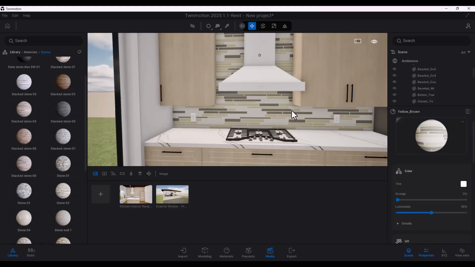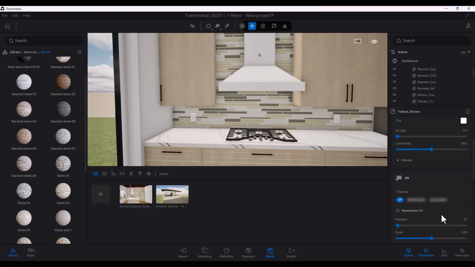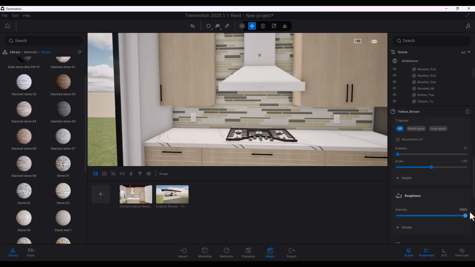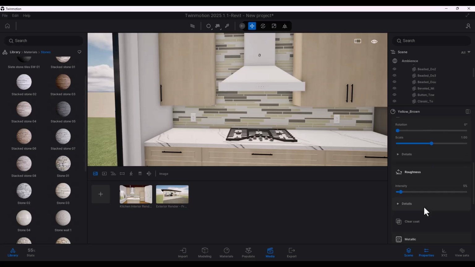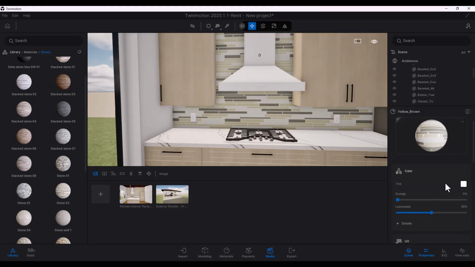I'm just going to change some of the properties of this material so that it pops a little bit. So again, I'm happy with the scale. The roughness, I'm going to bring it down to almost 0. And it's not metallic, it's a tile, so I'm going to leave it at that for now. And you can already see that's the look we're going to get, and that's fine.